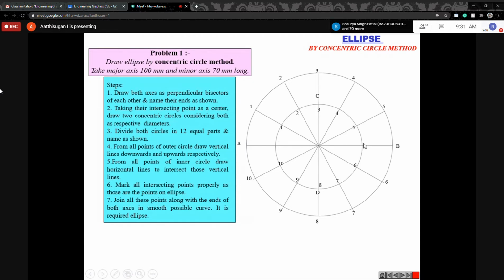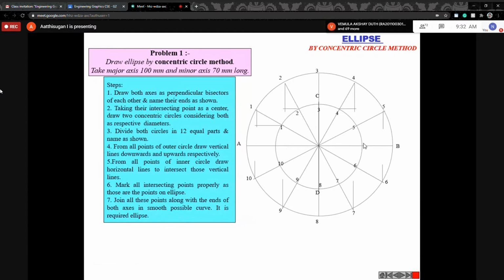First you draw the vertical line from the major circle from the first point, then the second point, then the third point, which is the same, so no need to worry about the third point. Then the fourth point, fifth one, 10th, 9th one, 8th the same, then 7 and 6. First you draw the vertical line from the major circle, remember. Then draw the horizontal line from the minor circle. The vertical line and the horizontal line must intersect. Like this you can draw it.